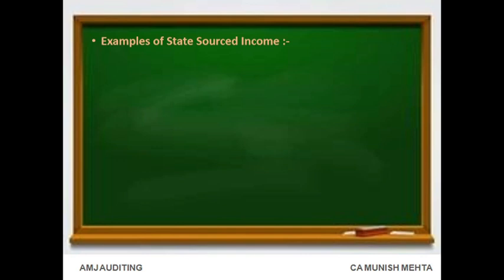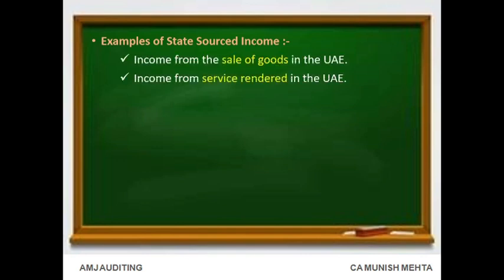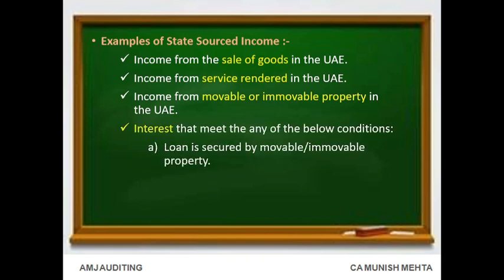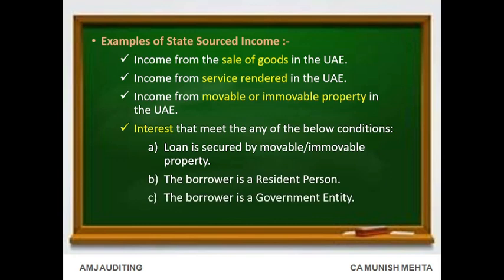Examples of state-sourced income. Income from the sale of goods in the UAE. Income from services rendered in the UAE. Income from movable or immovable property in the UAE. Interest that meets any of the below conditions: the loan is secured by movable or immovable property; the borrower is a resident person; the borrower is a government entity.